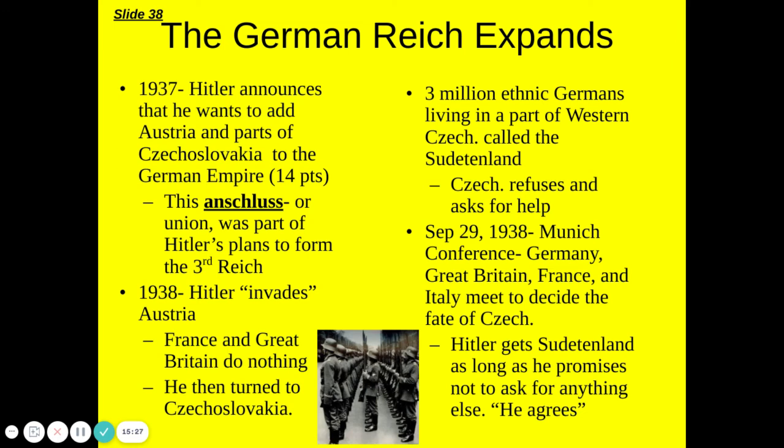So Hitler invades Austria in 1938. France and Great Britain don't do anything. However, most Austrians, because a large portion of Austria was German-speaking, welcomed Hitler with open arms. Not everybody, but quite a few. He then shifted to Czechoslovakia because of the ethnic Germans living in the western part called the Sudetenland.